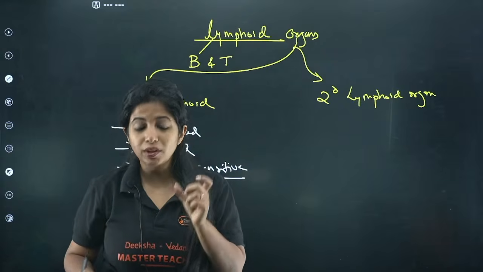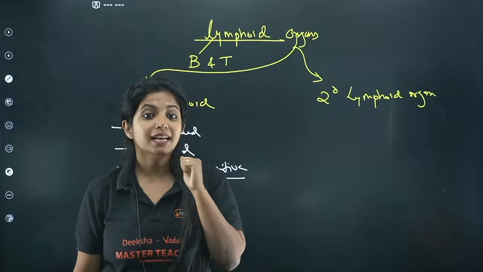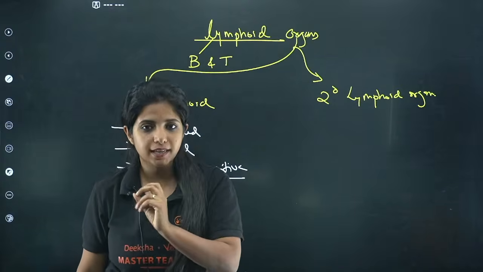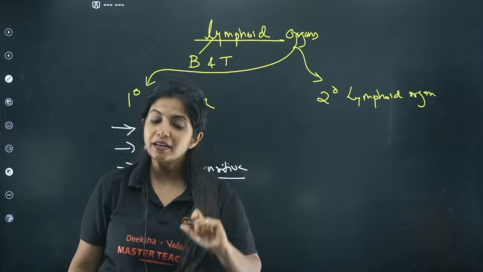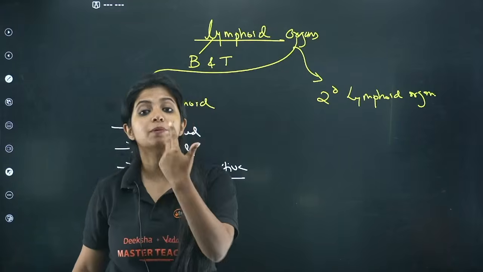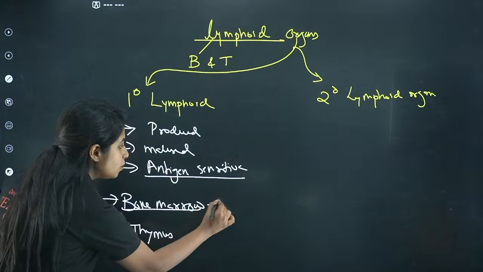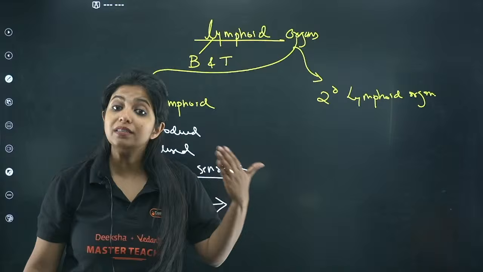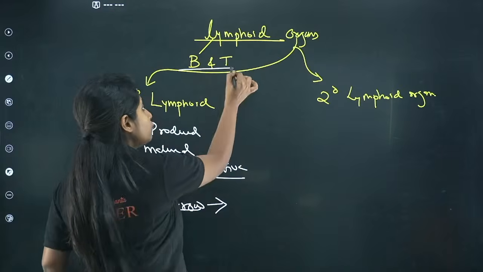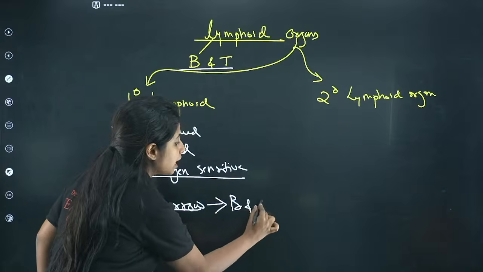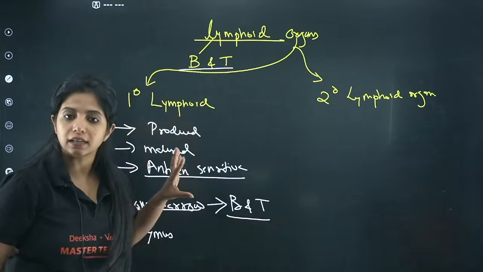And over here I told you they are hematopoietic stem cells. That means they are the ones which are going to give rise to different types of blood cells. Blood cells can be RBC, WBC, or platelets, right? So all of it is being formed inside your bone marrow itself. When I say WBC is being formed, you should know that B and T lymphocytes are also WBCs. That means B and T lymphocytes are going to be formed over here itself.